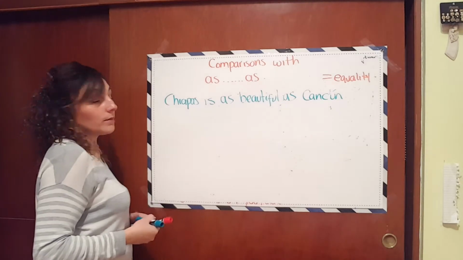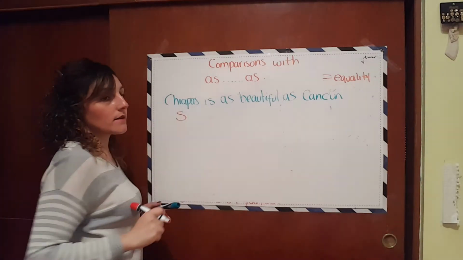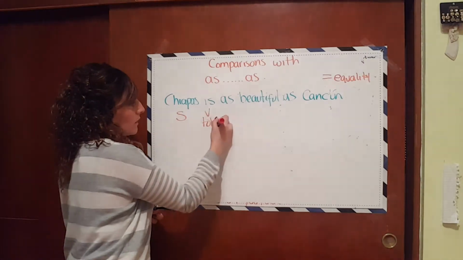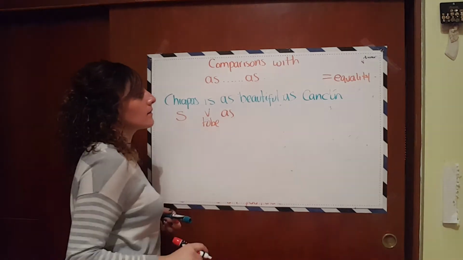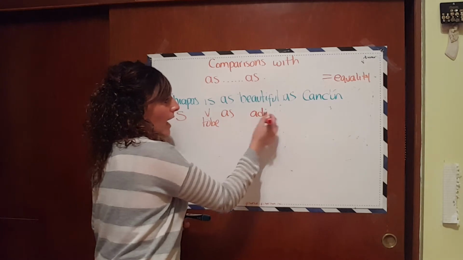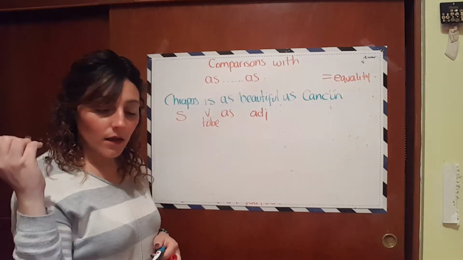Then let's check the components of this, right? Chiapas is going to be my first subject. Is my master verb, the verb to be. Then I have my first "as." Then I use an adjective. Remember that adjectives are words that help you describe, okay?